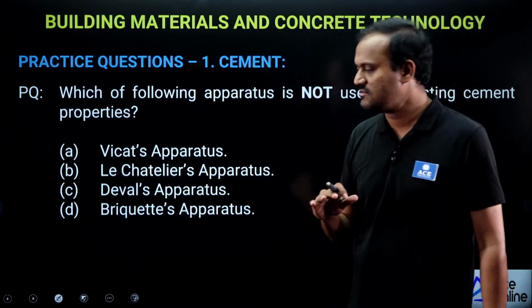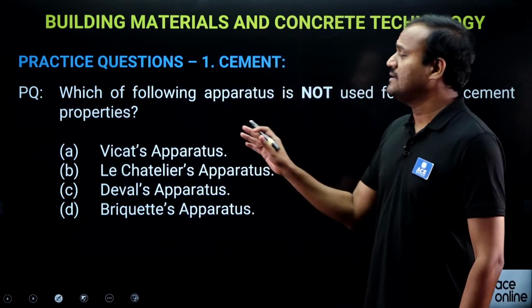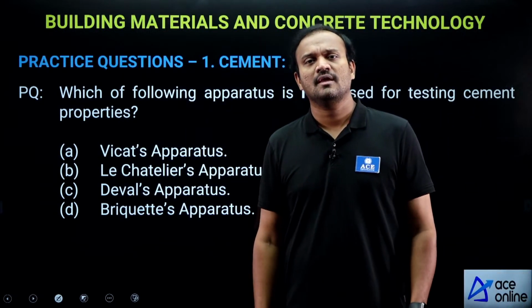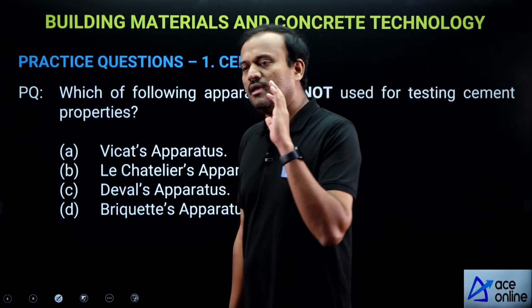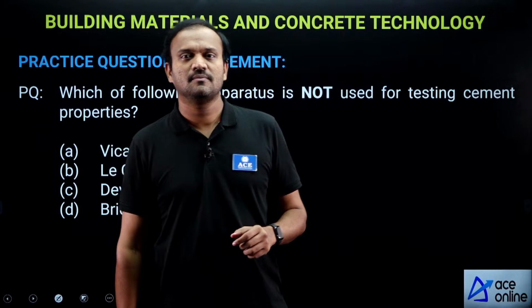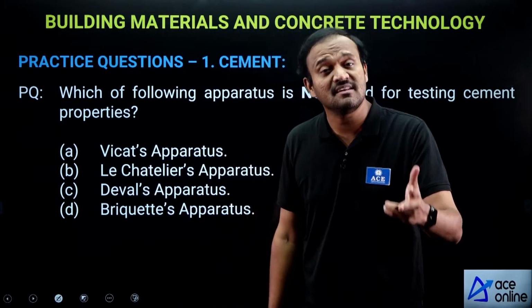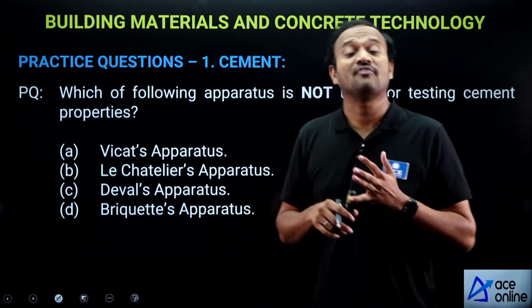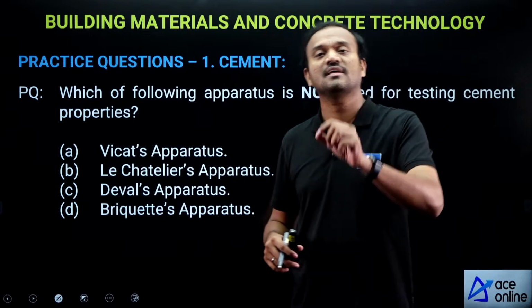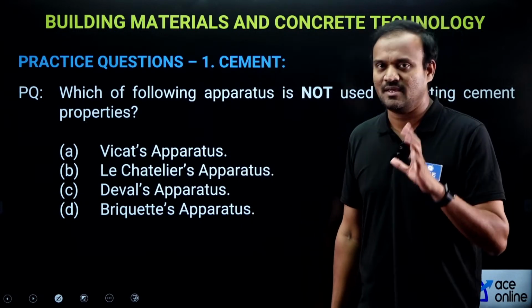See, in the cement chapter, testing of cement is very important. In testing of cement, you have the consistency test, initial setting time, final setting time, soundness test, fineness test, and compressive strength test. These tests are very important for the exam.